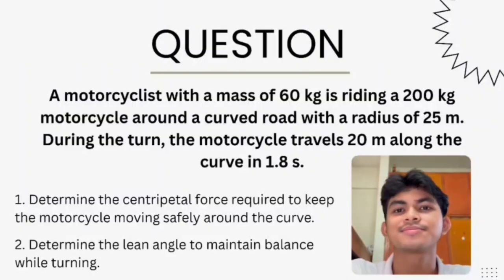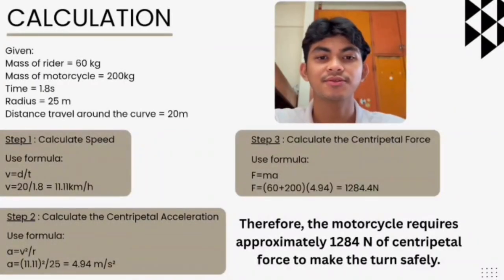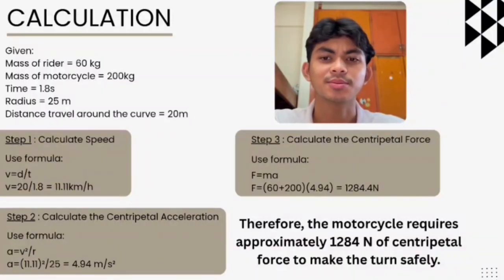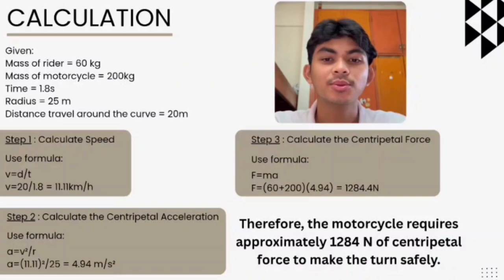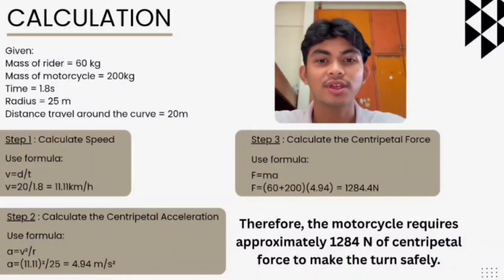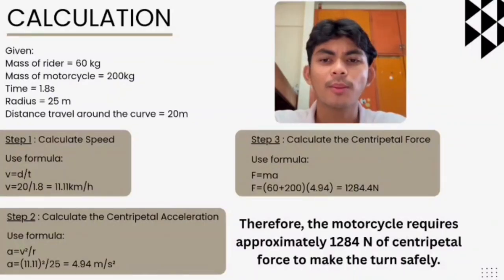So let's do the math. Based on the given information, the mass of the rider is 60 kg, the motorcycle mass is 200 kg, the turning radius is 35 meters, the distance travelled is 20 meters, and the time taken is 1.8 seconds. Step 1 is to calculate the speed of the motorcycle using the formula V equals D divided by T, where V represents velocity or speed, D is distance travelled, and T is the time taken. By substituting the values, 20 divided by 1.8, we obtain a speed of approximately 11.11 meters per second.